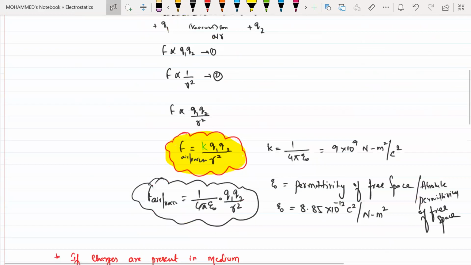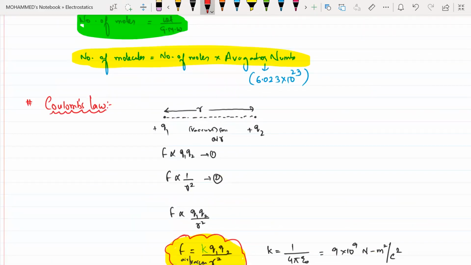Now, when both of them are positive in nature, tell me what will be the direction? Will it be attractive or repulsive? Repulsive. This is Q1 and this is Q2, both of them are positive. So here there is a force on 2 due to 1, and there is a force on 1 due to 2. So this is the force on 2 due to 1 and this is the force on 1 due to 2. Clear?